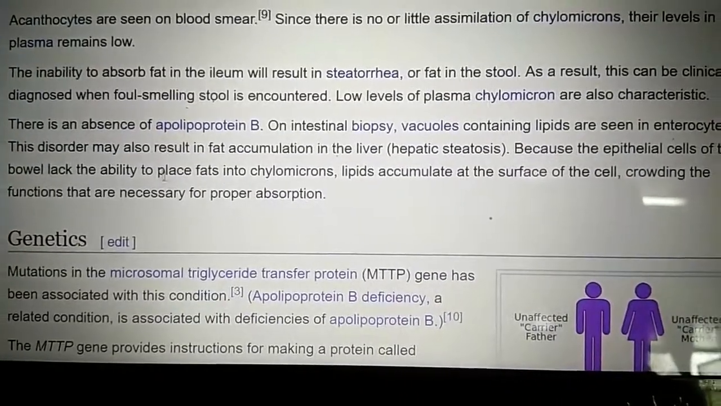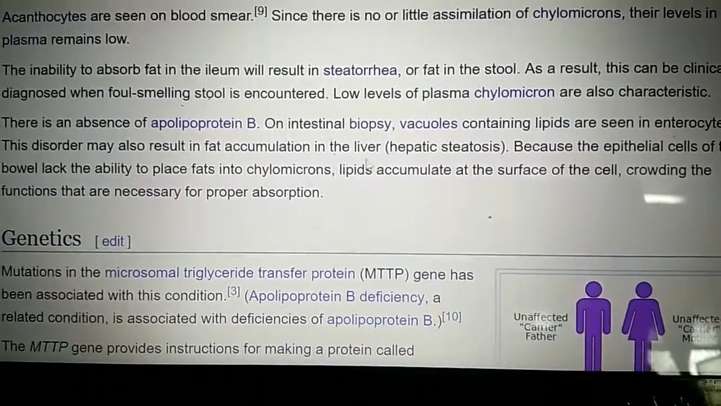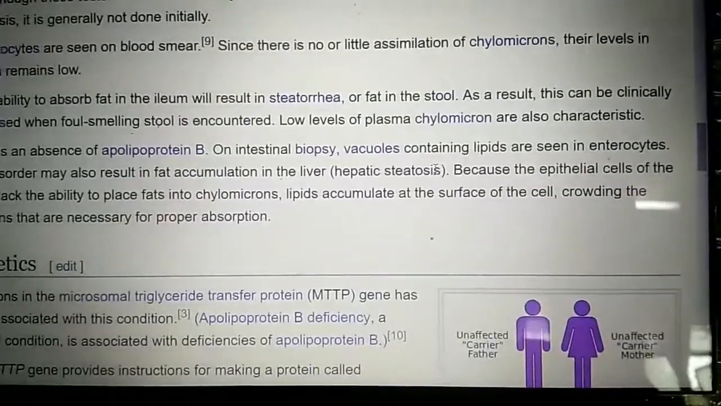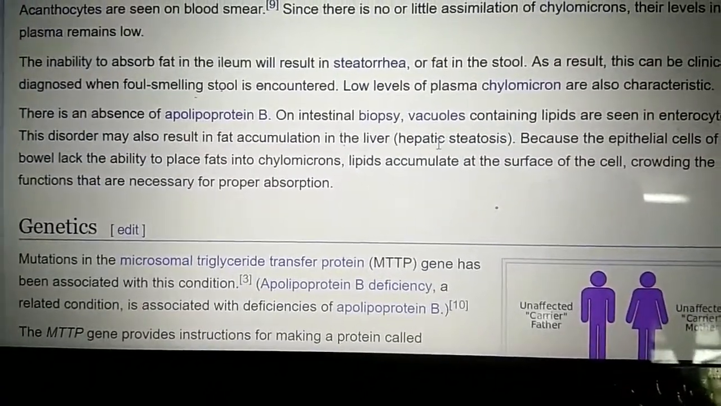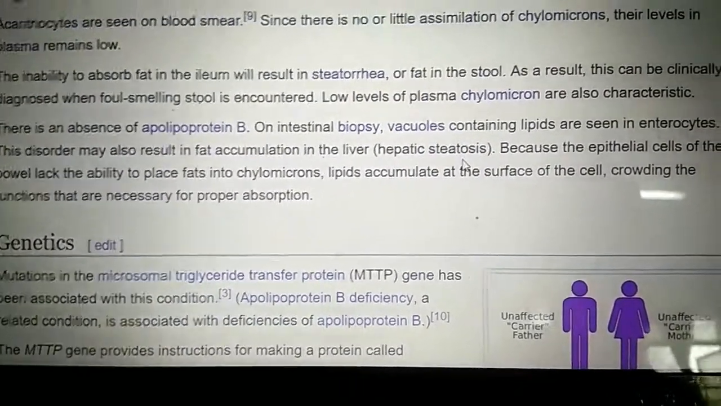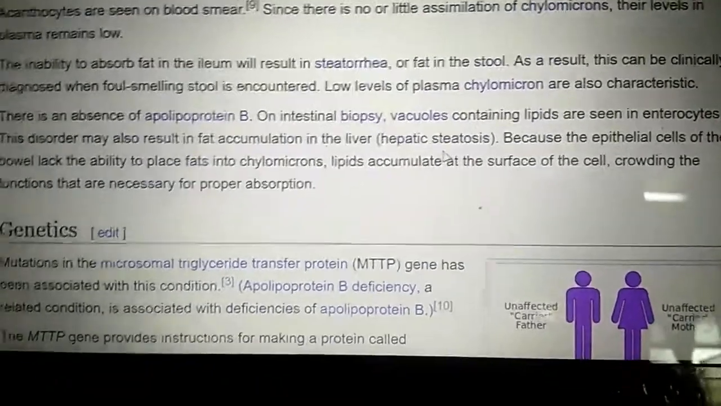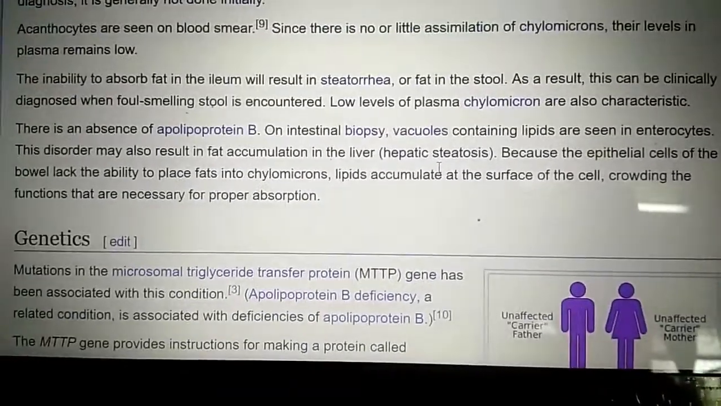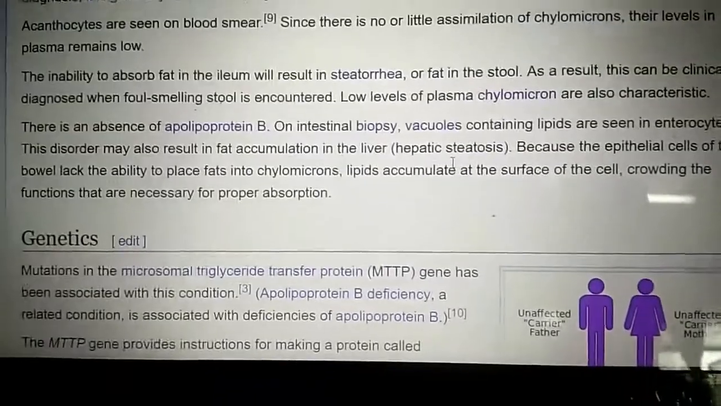This disorder may also result in fat accumulation in the liver, hepatic steatosis, because the epithelial cells of the bowel lack the ability to place fats into chylomicrons. Lipids accumulate at the surface of the cell, crowding the functions that are necessary for proper absorption.